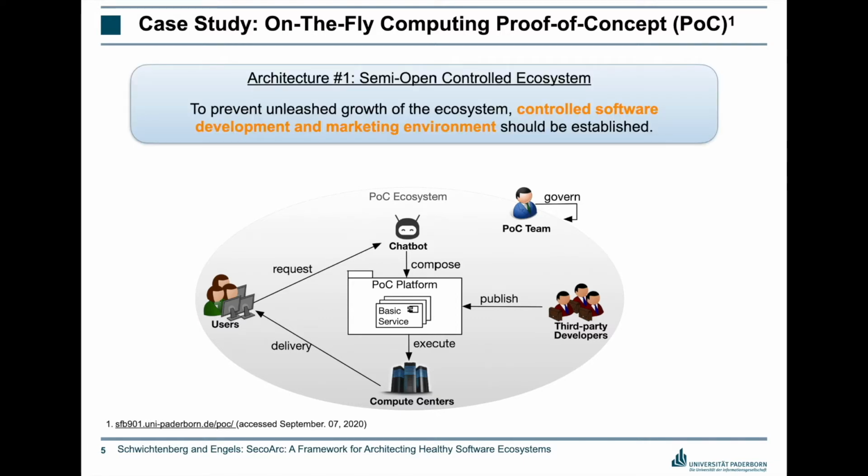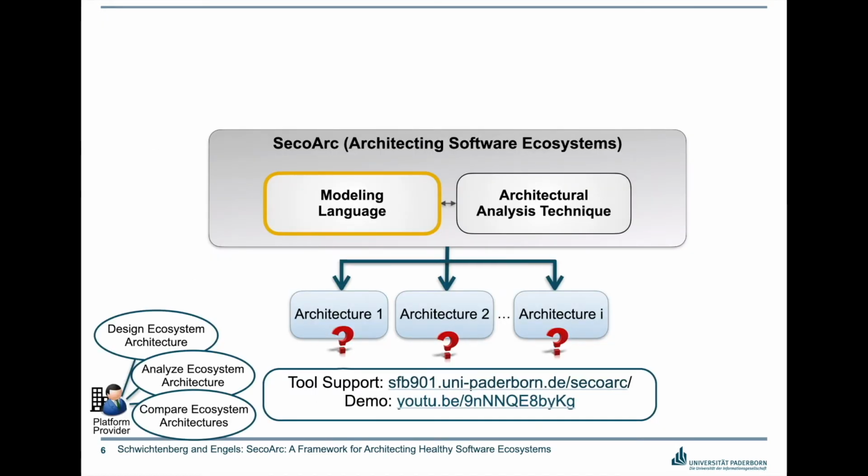In the scope of this presentation, I am going to present one of these architectures, which is called the semi-open controlled ecosystem. This is basically an ecosystem with open access to the platform and services. By the way, to prevent unleashed growth of the ecosystem, a controlled software and marketing environment needs to be established. In this presentation, I am going to focus on one variability to show how SecoArc is used to address the variabilities in ecosystem architecture. We start with the SecoArc modeling language.